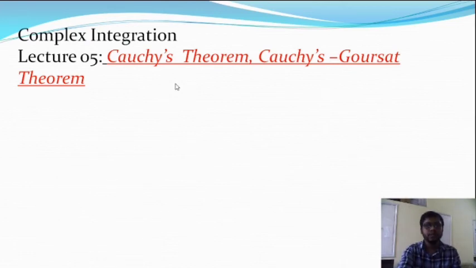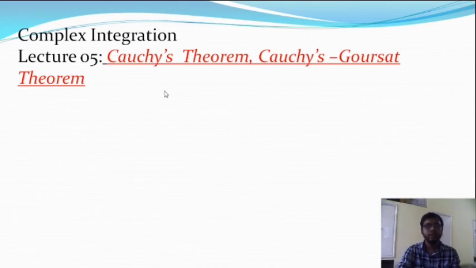Before we start today's lecture, let's quickly recall the previous class. I have already discussed curve representation in complex plane. Then I discussed some basic definitions in complex plane: a simple curve, closed curve, and piecewise smooth curve.